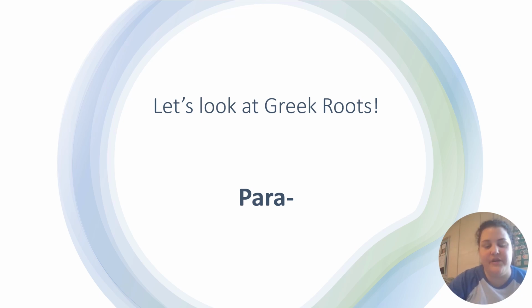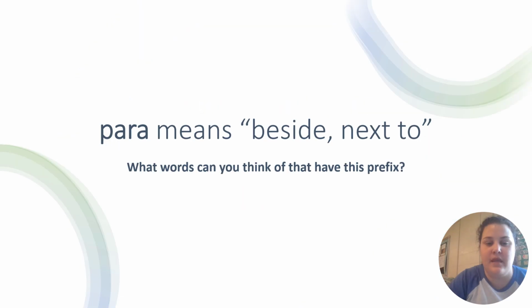Let's look at Greek roots. Our root this week is para. This is a prefix used at the beginning of words. Para means beside or next to. What words can you think of that have this prefix?